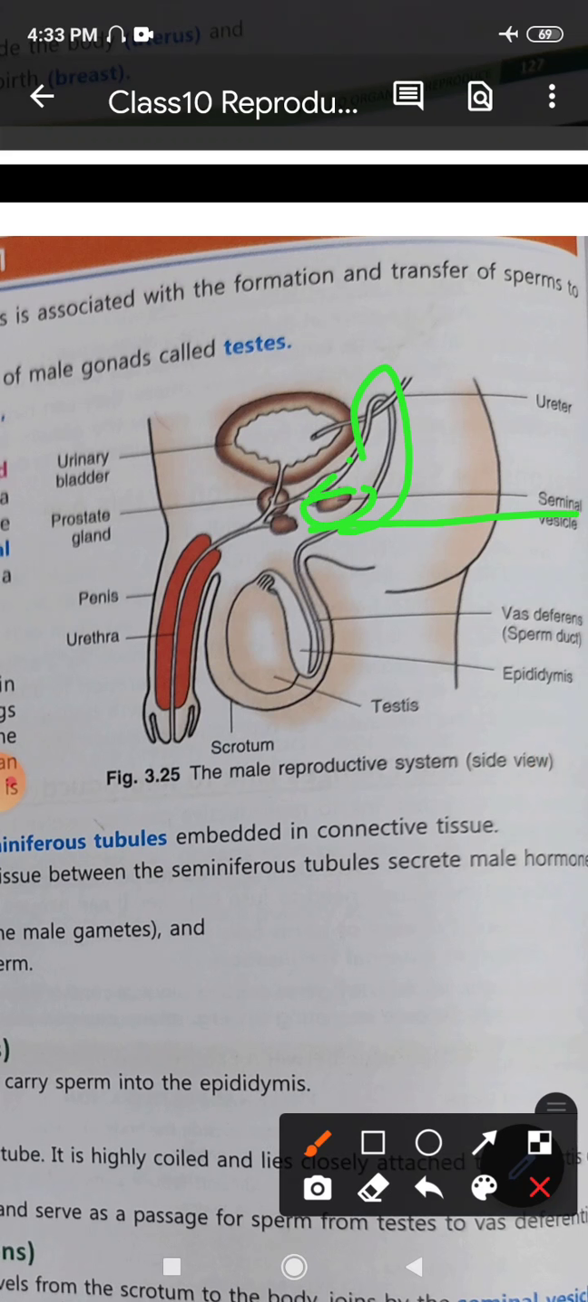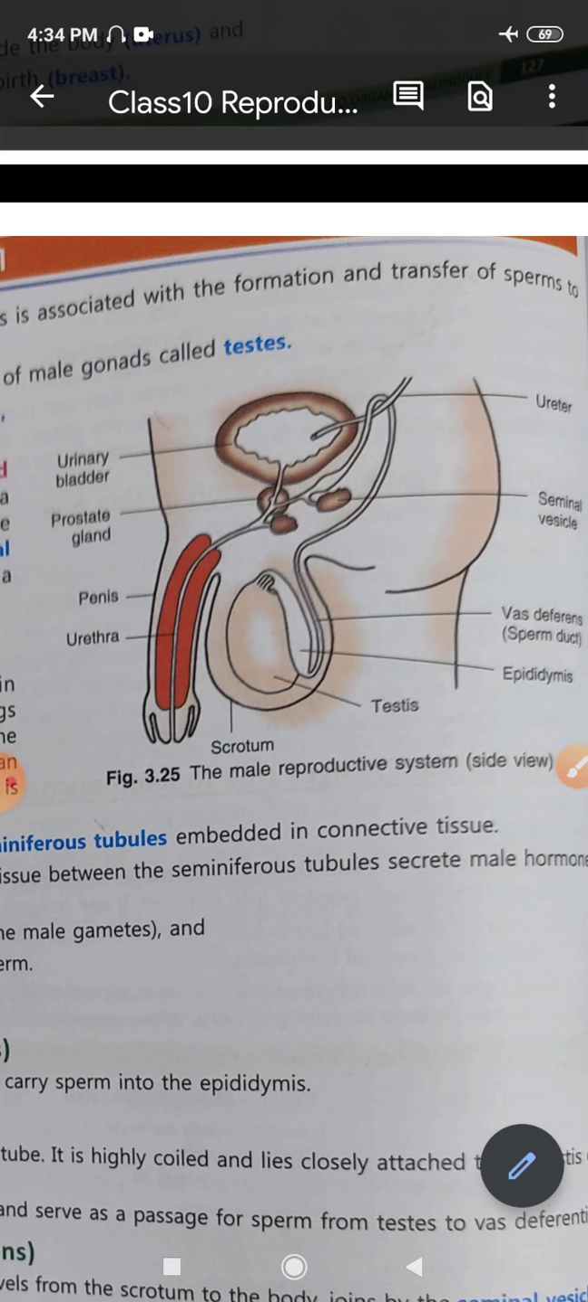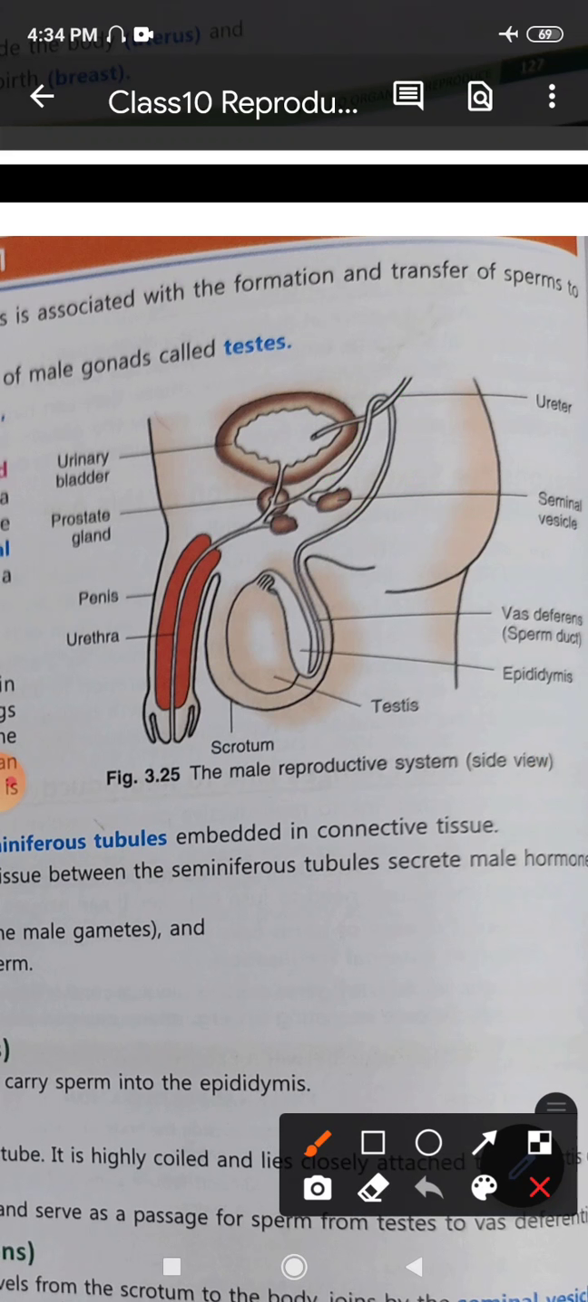So when the sperm moves through the region of the seminal vesicles, there are certain secretions that help in the smooth movement and nourishment of the sperms. Further, when it moves, you will see here that there is a gland known as the prostate gland, right? Then there's a Cowper's gland also present.